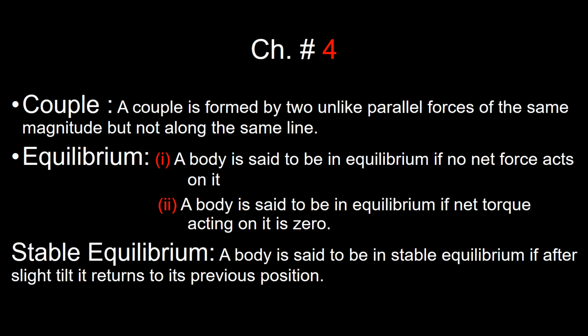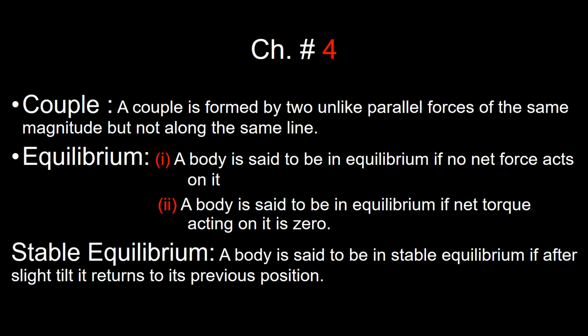Next we have the states of equilibrium, or types of equilibrium. Number one is stable equilibrium. A body is said to be in stable equilibrium if after a slight tilt it returns to its previous position. Students, keep in mind that in stable equilibrium, when the body is tilted, the center of gravity becomes higher than the previous position.